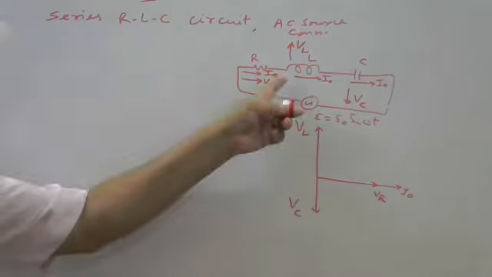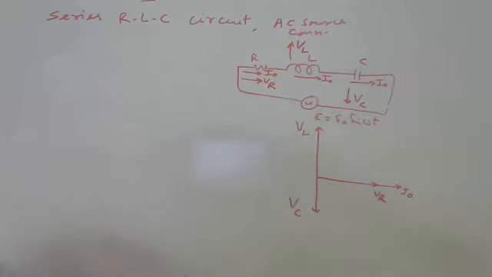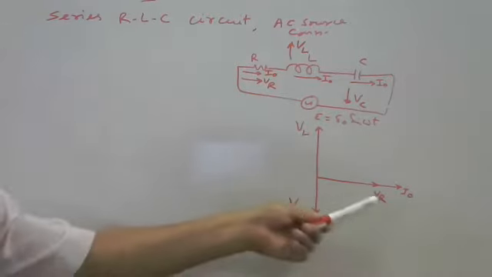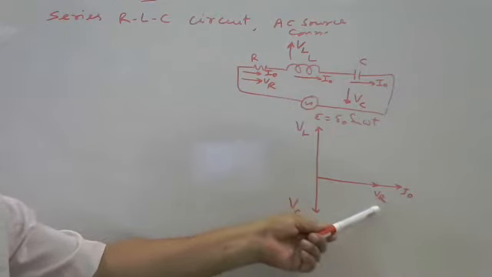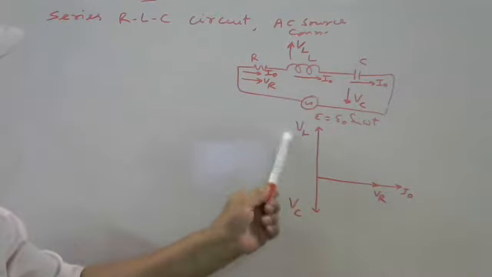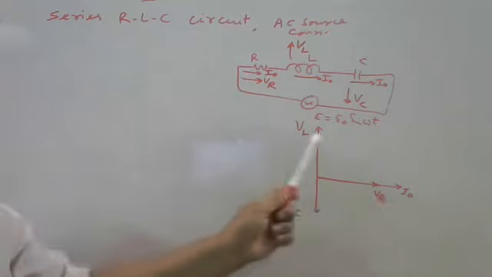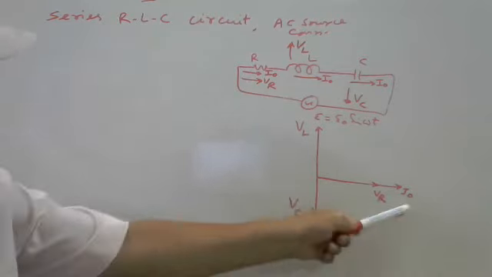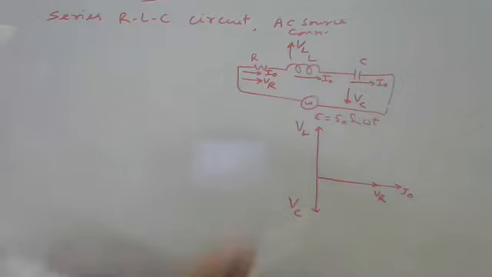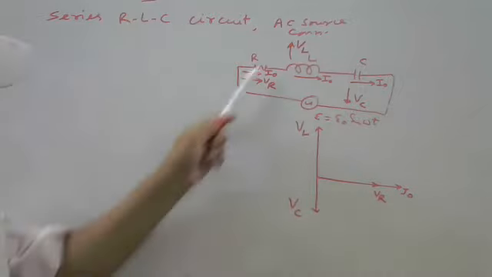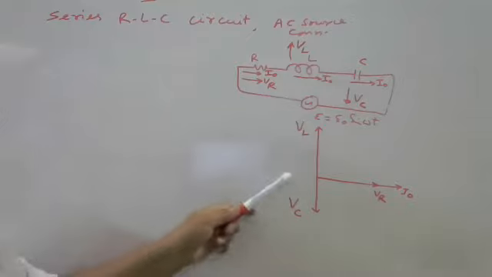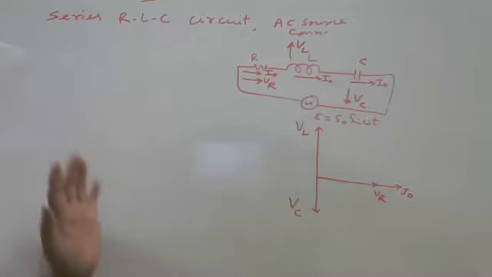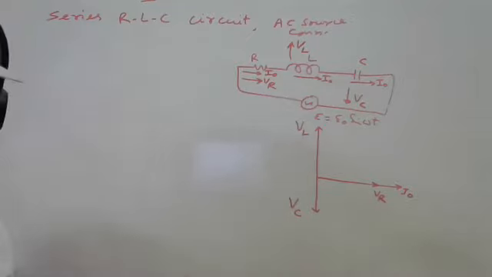So the same thing can be plotted in a phasor diagram. Current and voltage in resistance are in the same phase. Voltage with respect to current is leading by 90 in inductance, and voltage in capacitance is lagging behind the current. So individually we have plotted all three voltages and current in the phasor diagram.